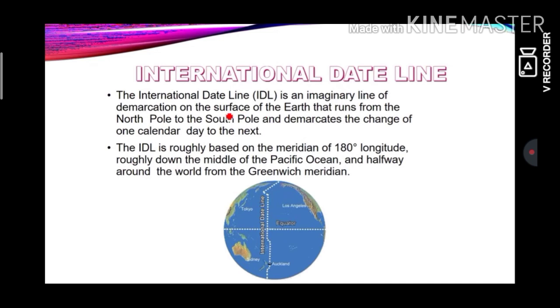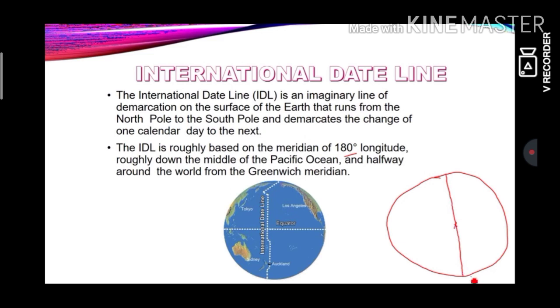International dateline. The international dateline is an imaginary line of demarcation on the surface of the earth that runs from the North Pole to the South Pole and demarcates the change of one calendar day to the next. The international dateline is roughly based on the meridian of 180 degree longitude. It's roughly, cannot say the same, but roughly can be the same.